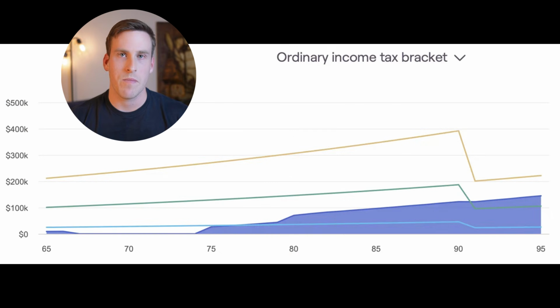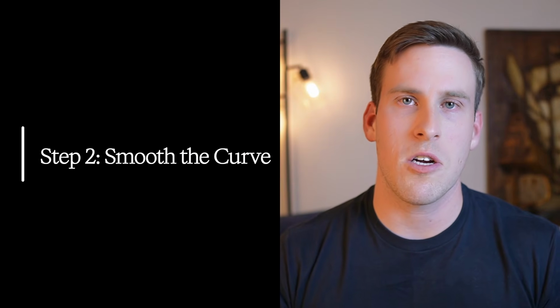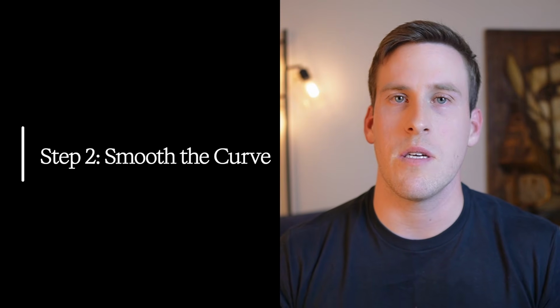Once you do that, you will have a chart that looks like this, where you can see the projected ordinary income and which tax brackets it fills up. This is going to be your baseline to make decisions off of. Now, step 2. We will want to smooth the curve as much as possible and fill the lowest brackets. So we need to identify if there are any opportunities now or in the future where we may be able to put money into a lower bracket.